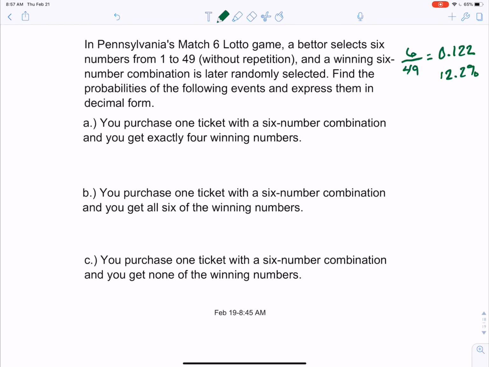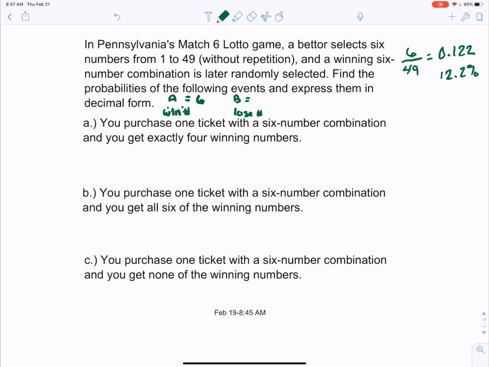hypergeometric formula. So if we look at this, remember our A was the total number of winning numbers. So if we look, there's 6 winning numbers. So our A is going to equal 6. So our B is the number of losing numbers.